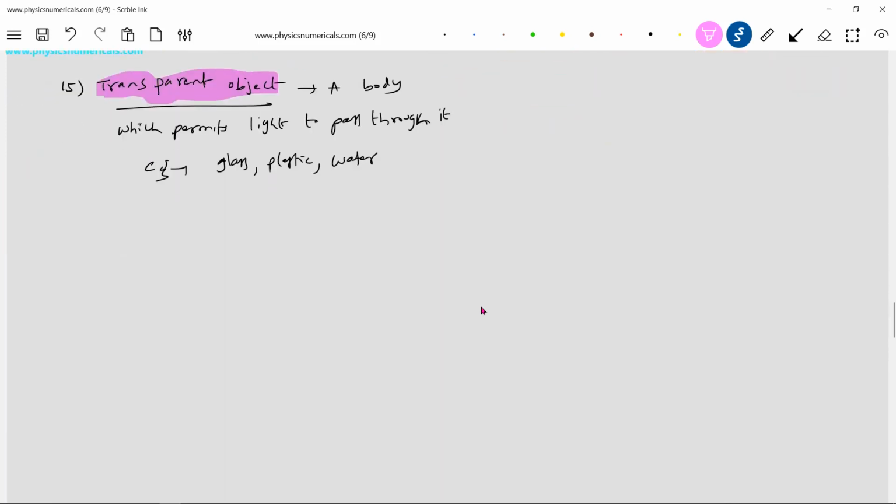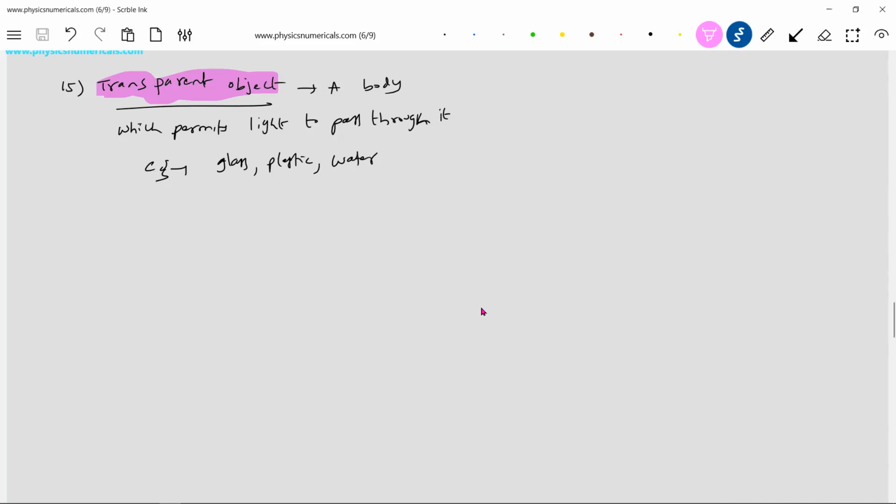Now, one more thing: for us to experience a particular phenomenon, the light should interact with matter. If a light ray doesn't interact with matter, it will continue to move. This is one property of light. We'll never get light at rest. A light ray will be in propagation, in motion. In vacuum, it propagates with a speed of 3 times 10 to the power of 8 meters per second.